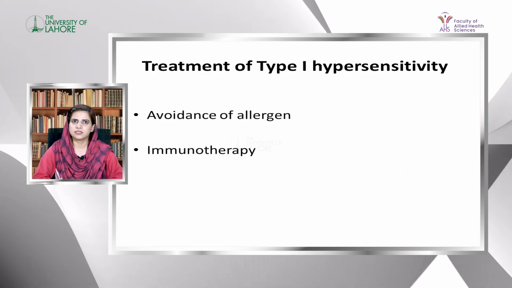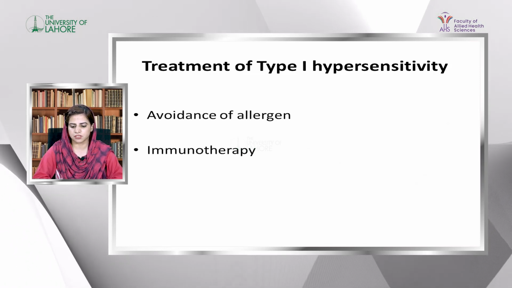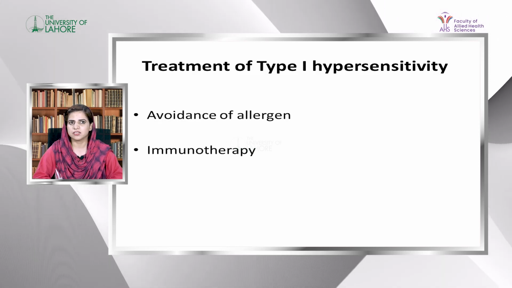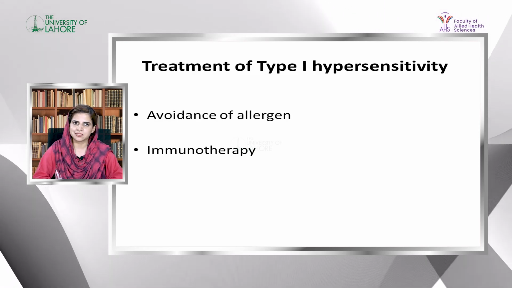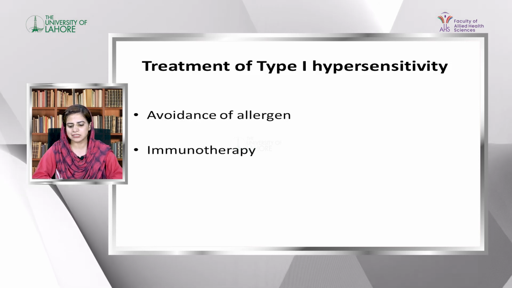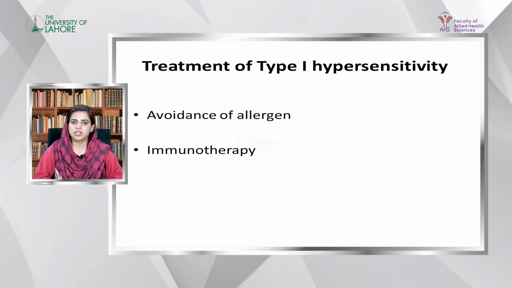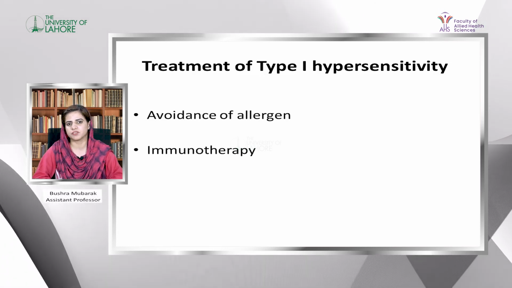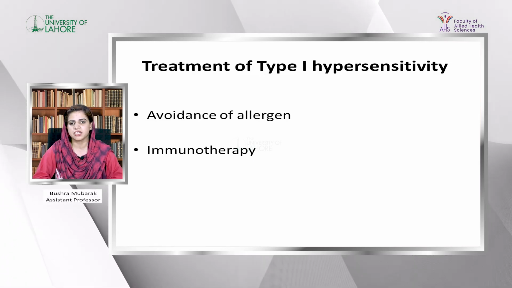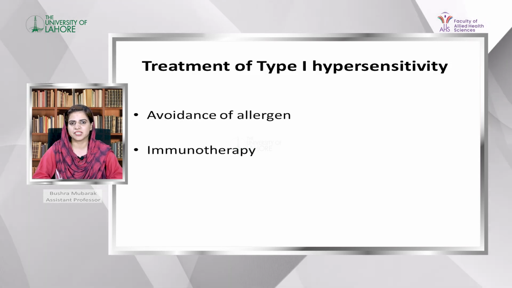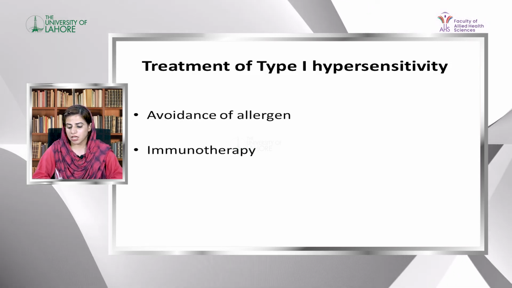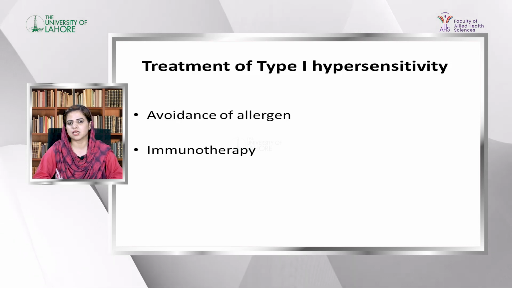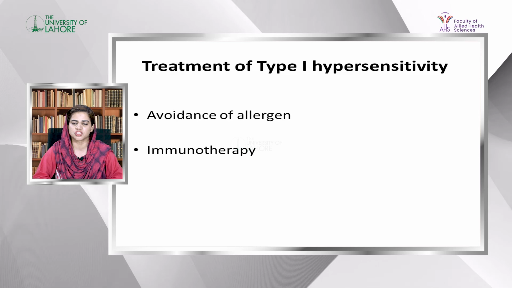Now, last, what is the treatment of type 1 hypersensitivity? Type 1 hypersensitivity can be controlled or prevented by different means. We can avoid the allergen. If a person is allergic to pollen, he should avoid pollen by wearing a mask, or if a person is hypersensitive to dust, he can wear a mask, or avoid places where there is an increased level of dust. We can also prevent hypersensitivity reaction by immunotherapy, a method in which hyposensitization can occur.